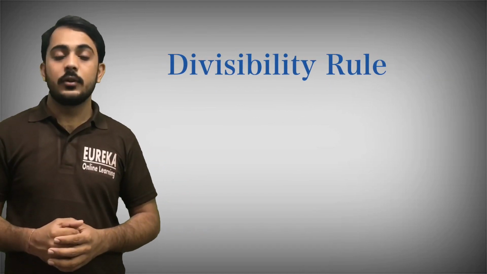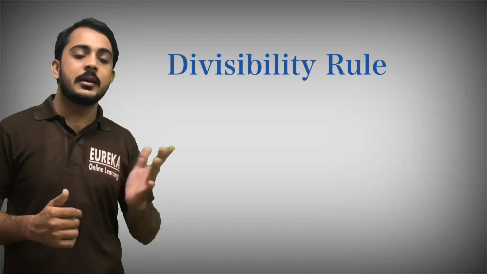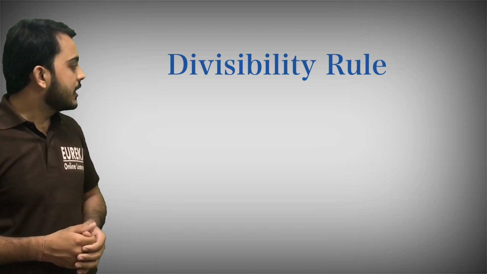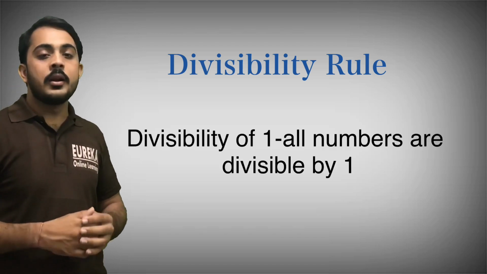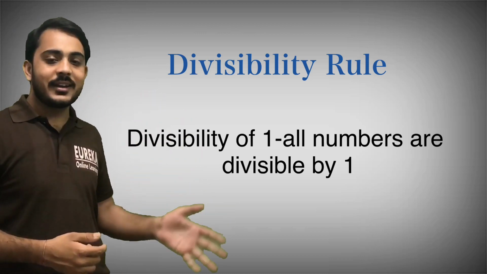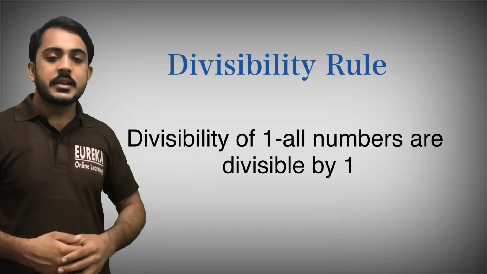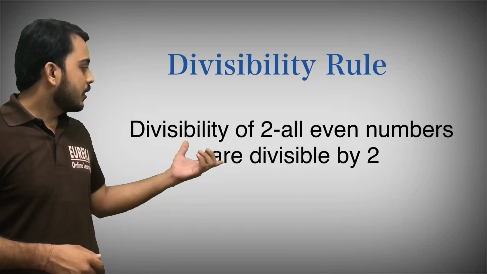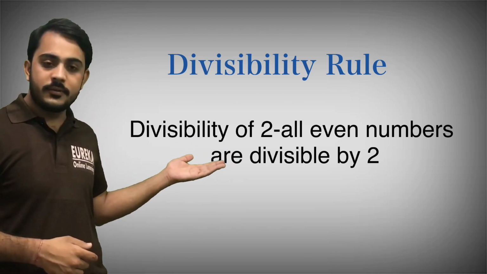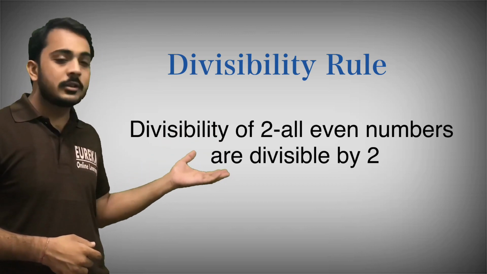Now the most important topic is starting here, that is the divisibility rule. What is the divisibility rule? The rules that show us whether any number is divisible by another number or not, okay. So starting with the divisibility rule of 1, all numbers are divisible by 1. All numbers, positive, negative, fractional, are divisible by 1, okay. The next one is divisibility of 2. All even numbers are divisible by 2. That is the second rule of divisibility.